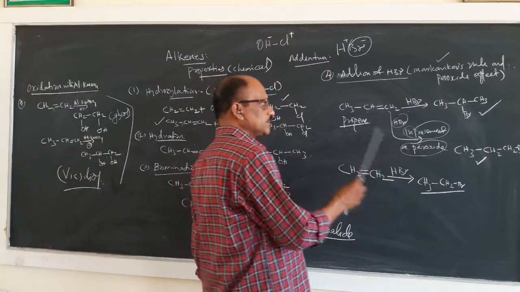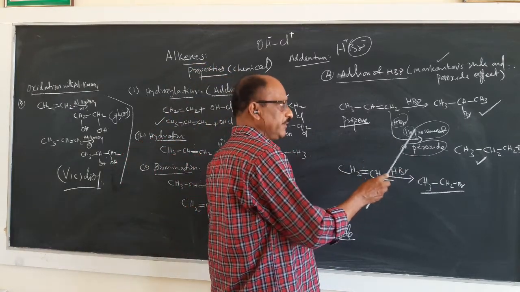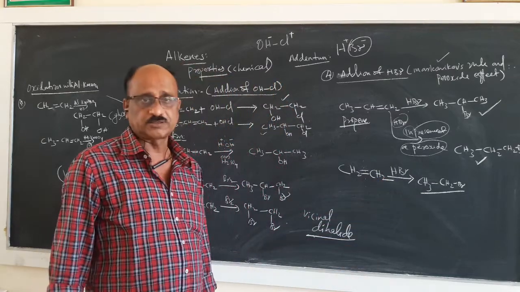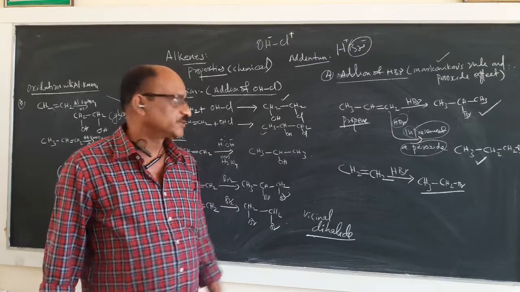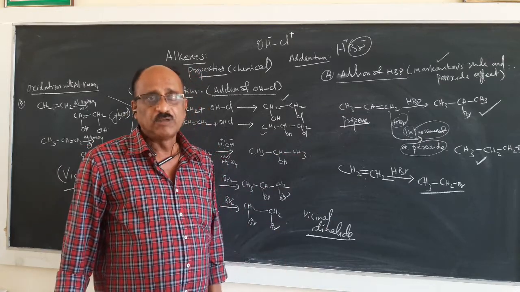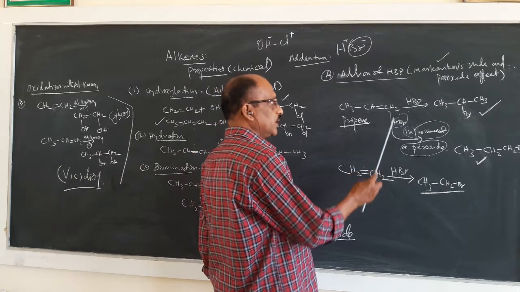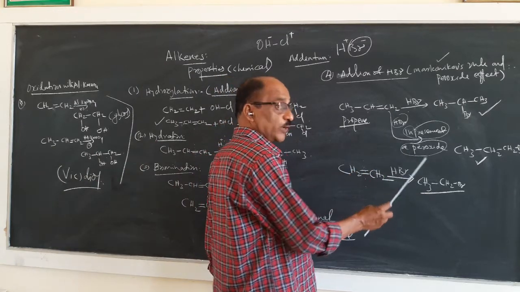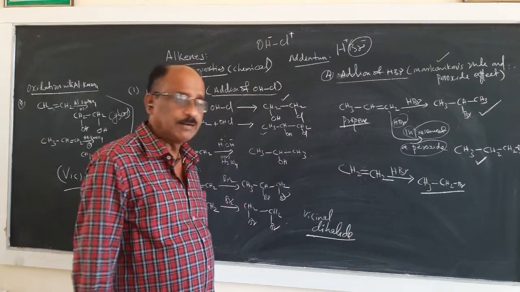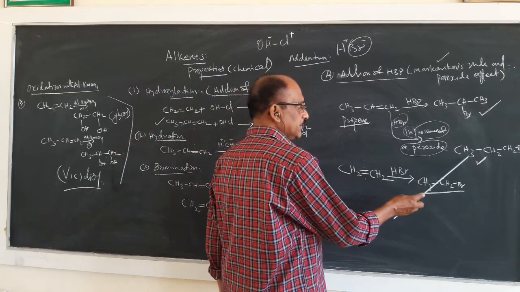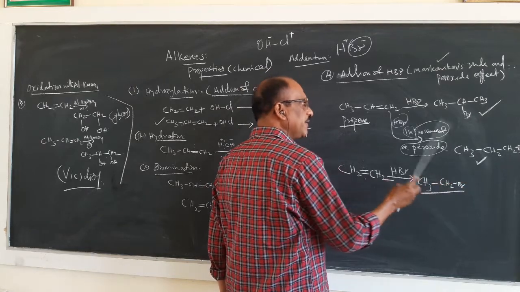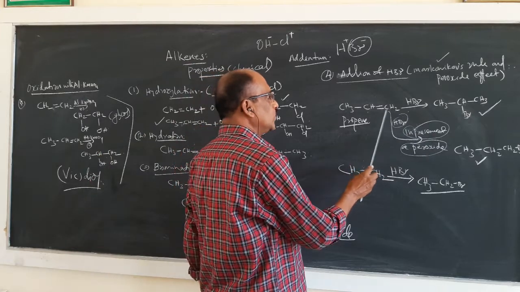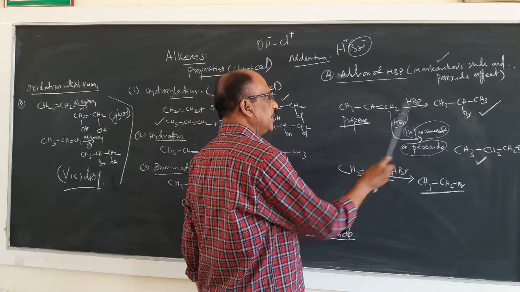If this reaction is done in presence of a peroxide, hydrogen peroxide or sodium peroxide or benzoyl peroxide. I can say benzoyl peroxide is better because the reaction is an organic reaction. If you are doing the reaction in presence of a peroxide like benzoyl peroxide, benzoyl, not benzyl, you are getting the CH3CH2. There is no rule there. Hydrogen is adding to this point and Br is adding to this point.